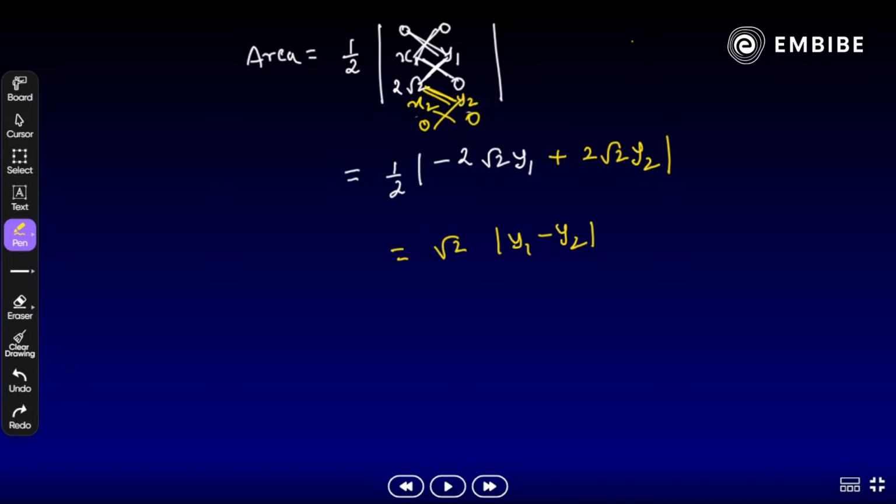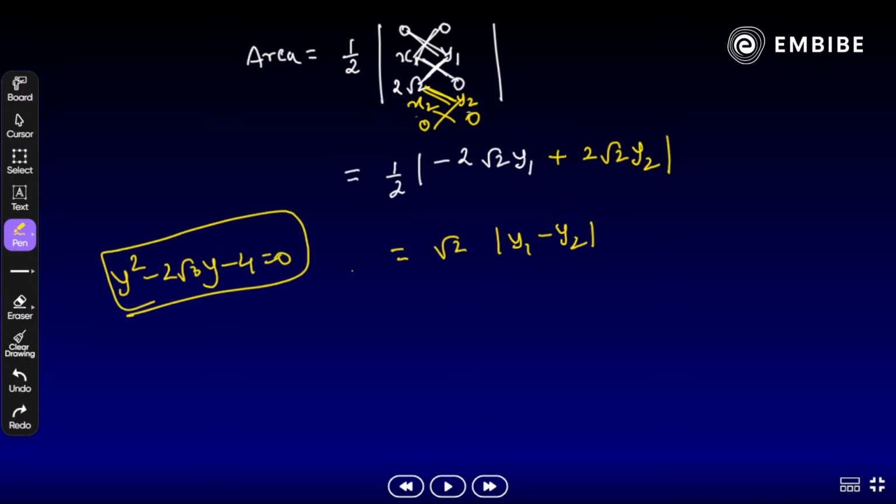Remember, we have an equation y square minus 2 root 3y minus 4 is equal to 0, correct? So from here we need to find the value of y1 minus y2. How do we get y1 minus y2? If you remember, the difference of the roots is the square root of the square of the sum of the roots minus 4 times y1 into y2.